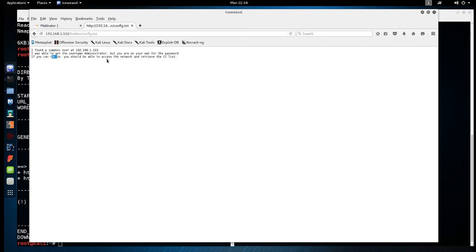So I'm guessing we're going to need to get into the box and then maybe go through a network share of some sort. Obviously, the box we're getting onto is probably not going to be our final target. So with that said, let's head back to our Kali instance and see if we can find a way in.